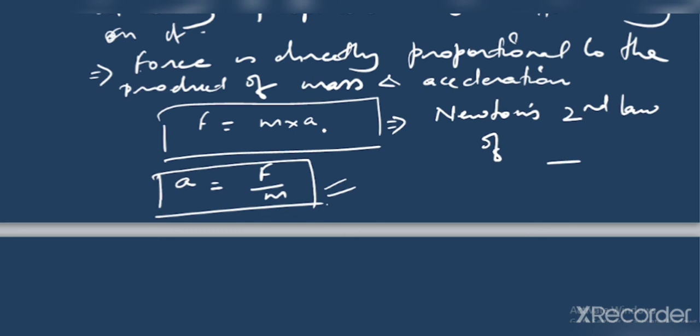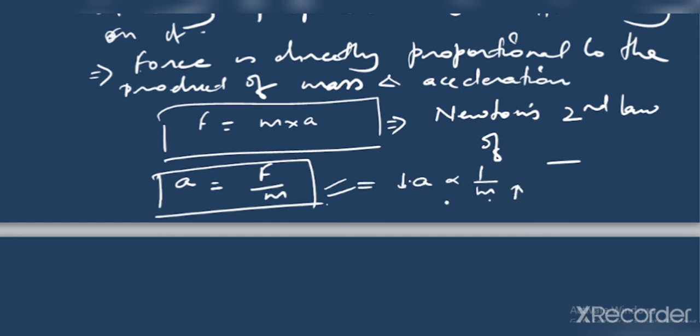Remember that the acceleration which is produced is inversely proportional to the mass of the body. Therefore, if mass of the body is doubled, what will be the acceleration? Just think about it. This formula implies that acceleration is inversely proportional to mass of the body. It means if mass is large, acceleration will be less.